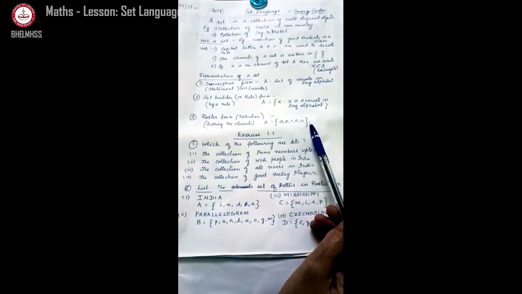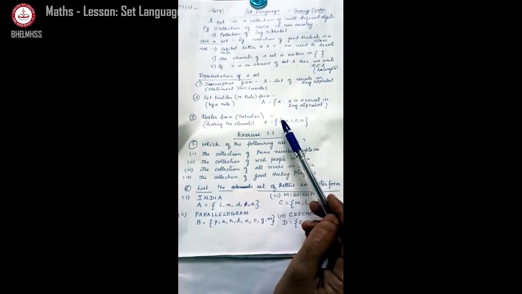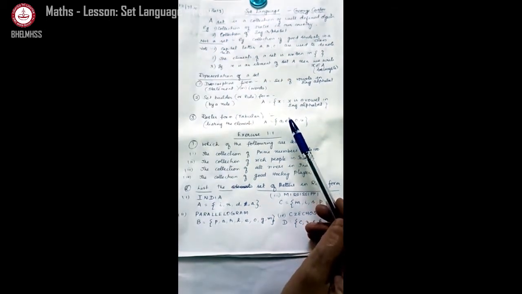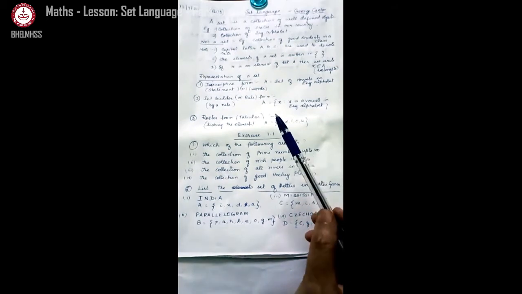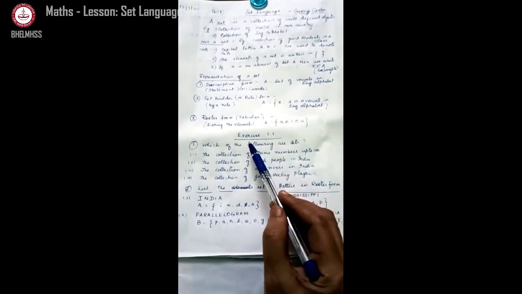A, E, I, O, U. So do you understand what is a set? What are the different forms of writing a set? The same set can be written in 3 different forms. Now shall we get into the exercise to make you understand well?